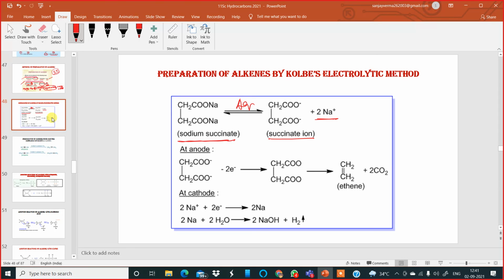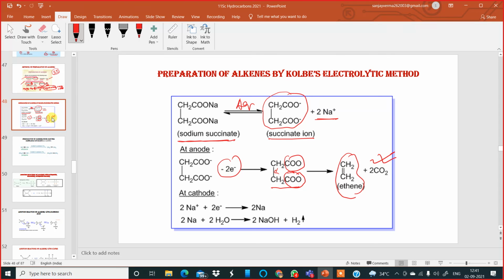At the anode, the anion will lose 2 electrons and form this succinate radical. It is unstable, so it will remove carbon dioxide, and the double bond formation happens over here to give ethene and carbon dioxide liberated at the anode.